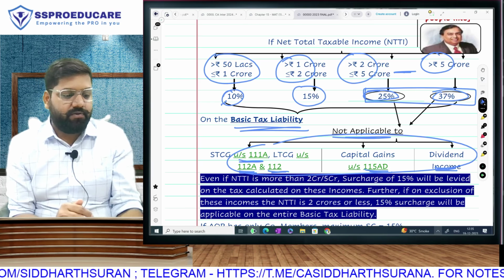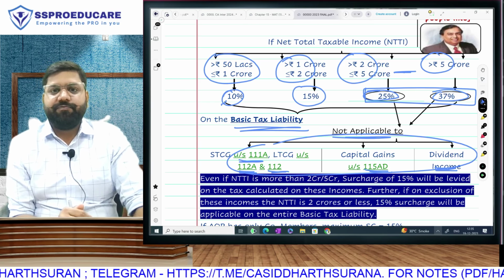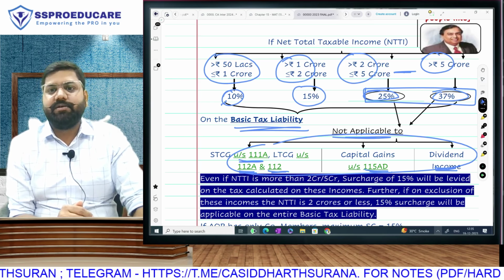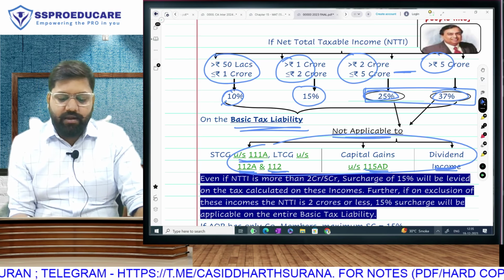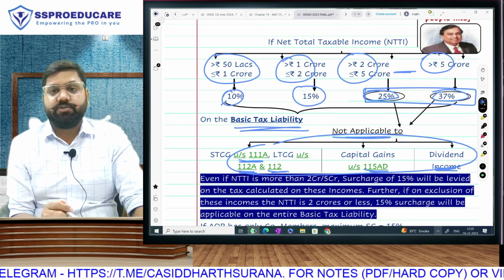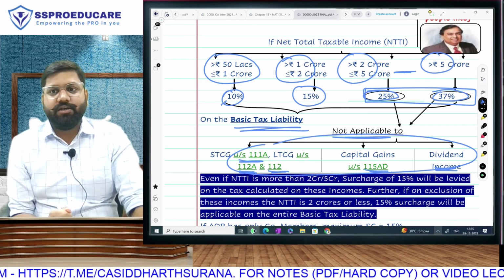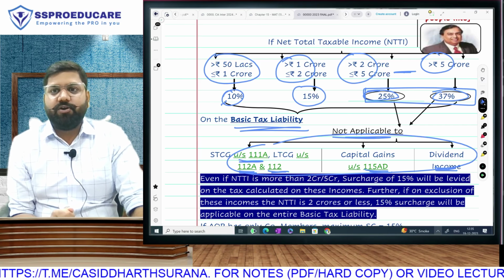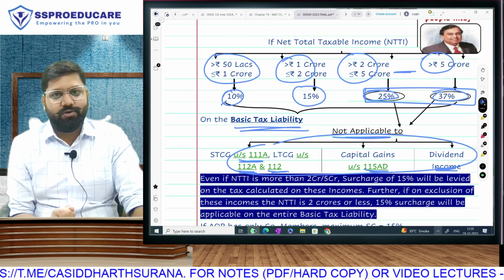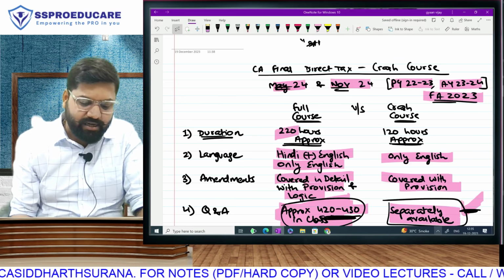On these incomes, we will apply only 15%. The highest that we will apply on these incomes is going to be 15%. And the rule is also this: if because of these incomes your total is crossing 2 crore, but if you remove these incomes your total does not cross 2 crore, then on the other income also, we will apply maximum 15%. This is a little confusing.